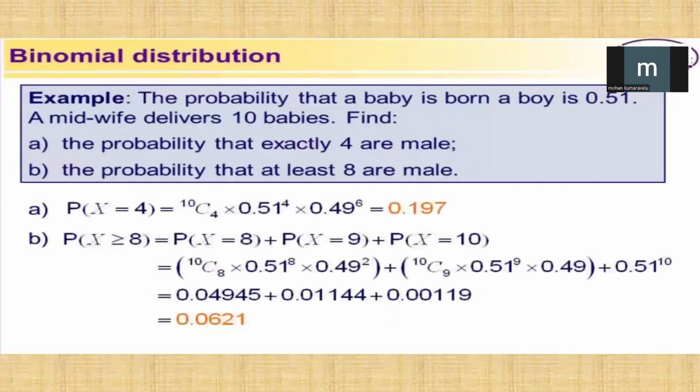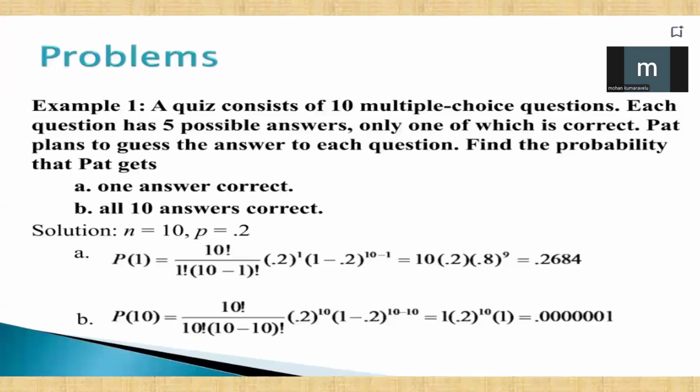Problems. Here we take a problem. Example 1. A quiz contest has 10 multiple choice questions. Each question has 5 possible answers, only one of which is correct. Pat plans to guess the answer to each question. Find the probability that Pat gets A, one answer correct, B, all 10 answers correct.